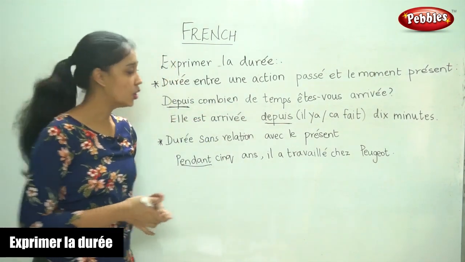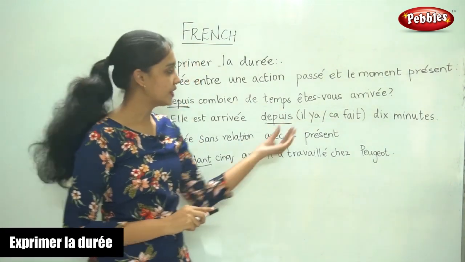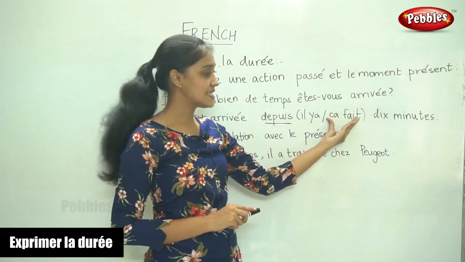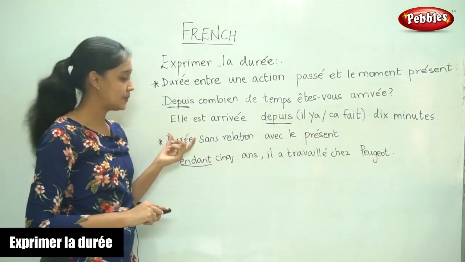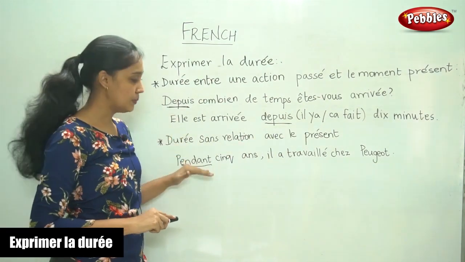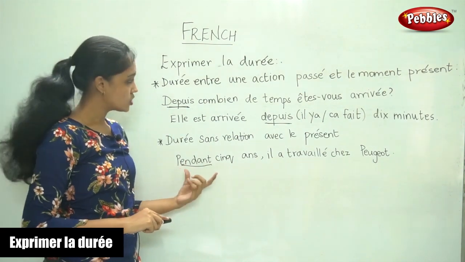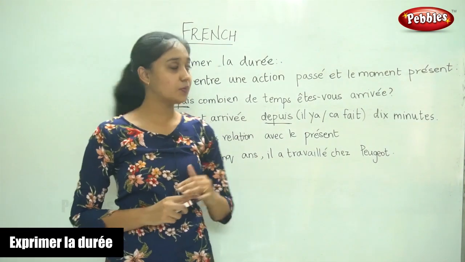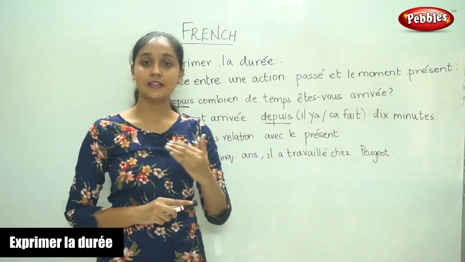To answer, we can use again the word depuis or il y a or ça fait. And then when you have to explain the duration of something that is not related to the present, so then we use the word pendant. So, I hope you understood, and we will now do some exercises showing how to express the duration.